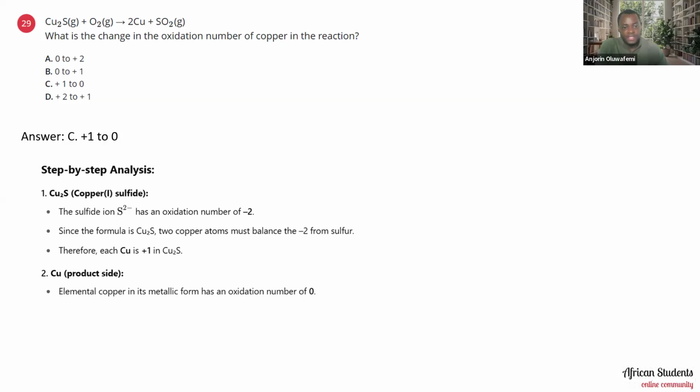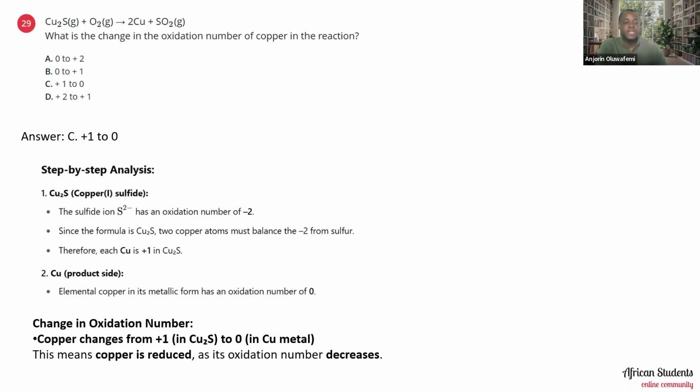Therefore, each copper is +1 in Cu2S. Elemental copper in its metallic form has an oxidation number of 0. So it is a transition from +1 to 0. The change in the oxidation number is from +1 in Cu2S to 0 in copper metal. This means copper is reduced as its oxidation number decreases.